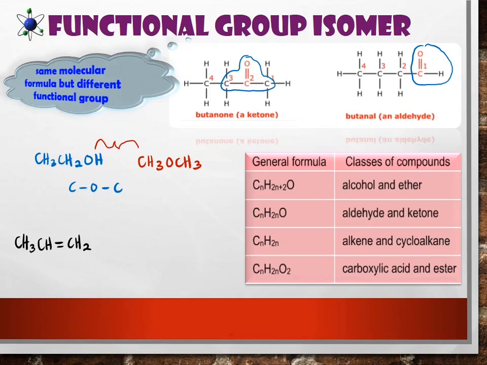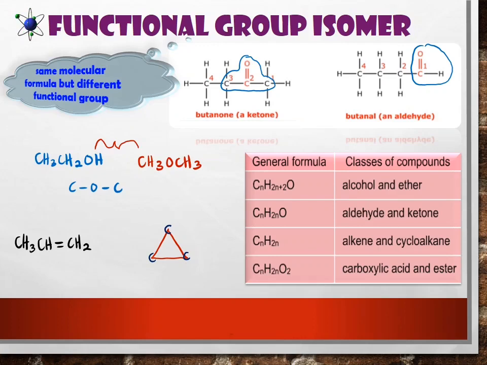Cycloalkane consists of ring. So if here we have 3 carbon, cycloalkane also must have 3 carbon. So like this. Cyclo. So you will get it like this, triangle. So at this triangle consists of 1 carbon here, 1 carbon here and 1 carbon here.